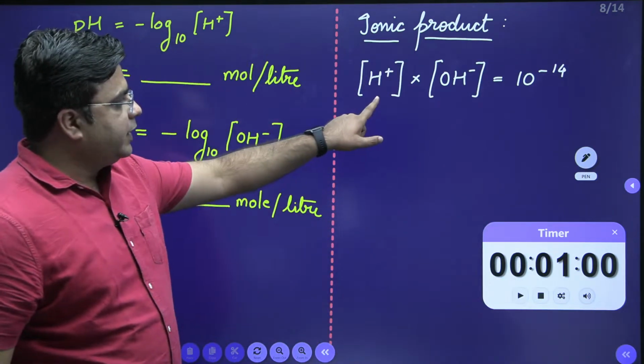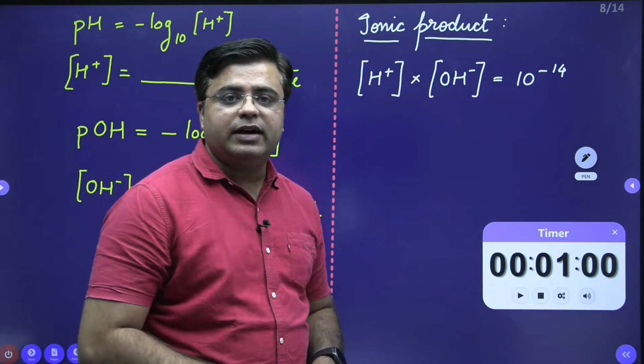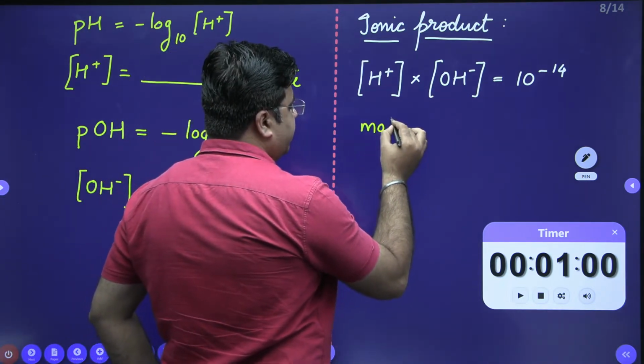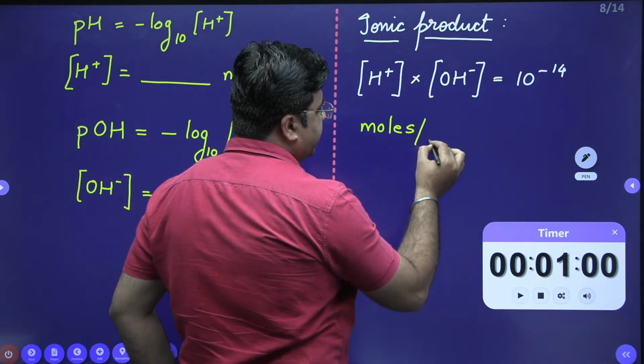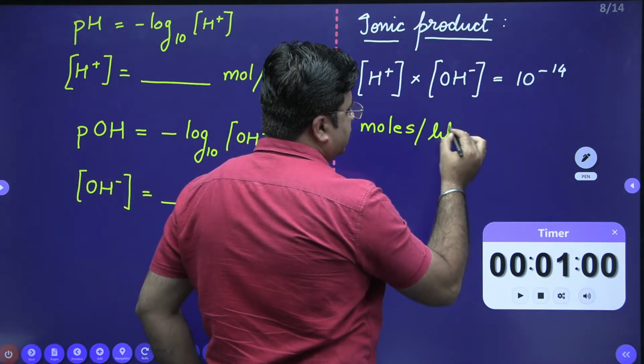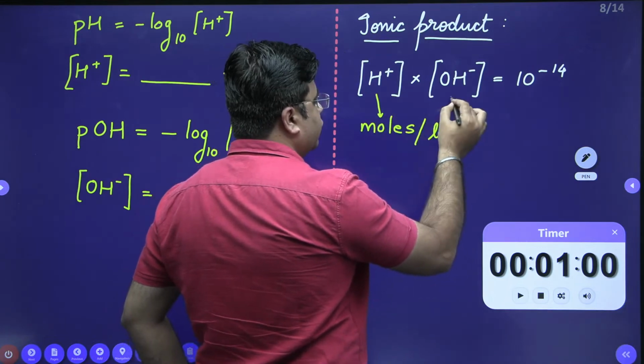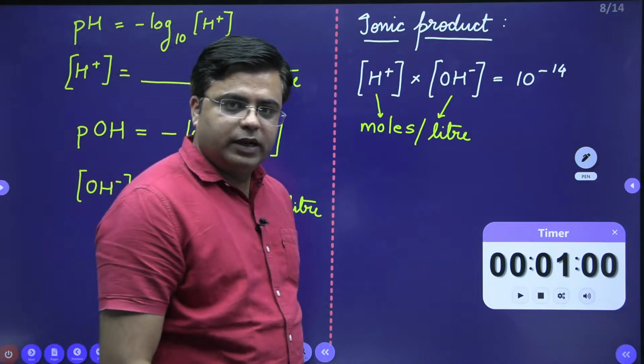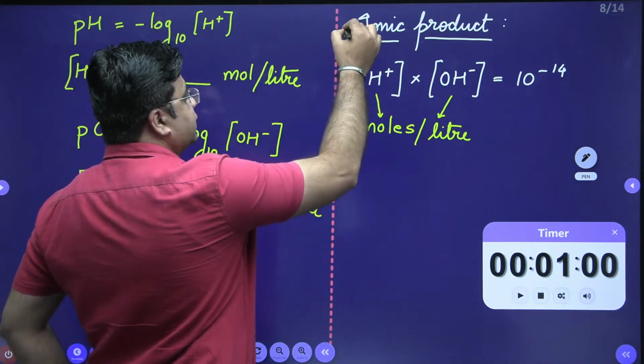Both these concentrations, H plus ion and OH minus ion, are to be kept in moles per liter. So this is my second definition.